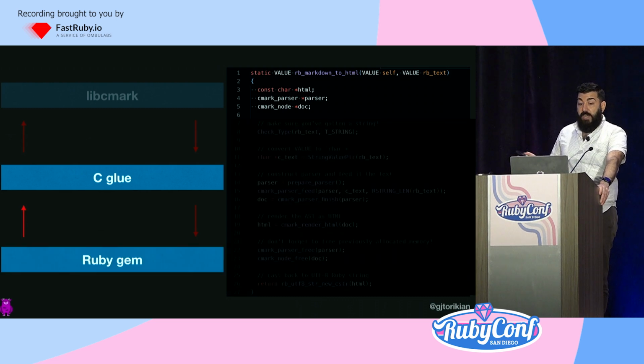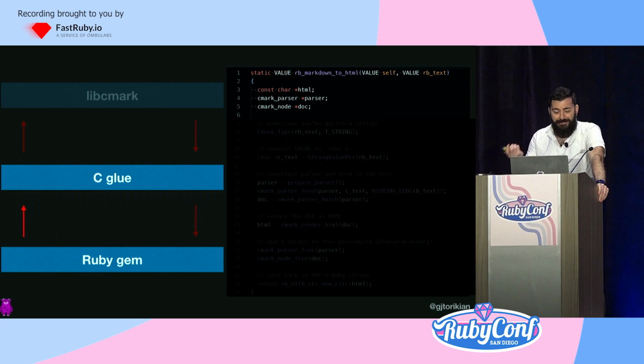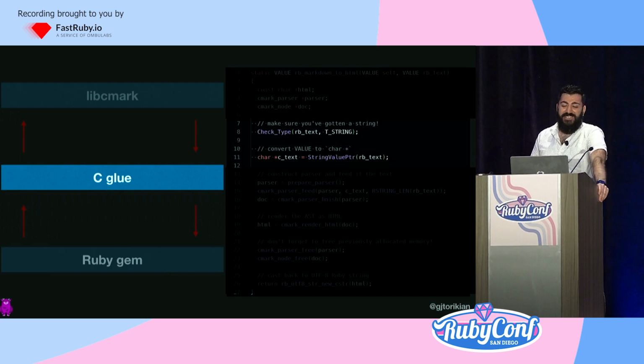So first, we define a function in C that converts between these Ruby and C data types, right? Ruby has no types. Doesn't sound like it's likely to get types anytime in the near future, which is fine. So to represent anything in Ruby, the C API uses something called VALUE, right? And VALUE is anything, digits, numbers, strings, you know what I mean. And since VALUE can be anything in your C code, you need to check that it's a string. And if it is a string, then you need to convert it into a C string.